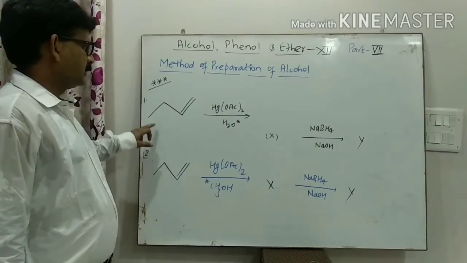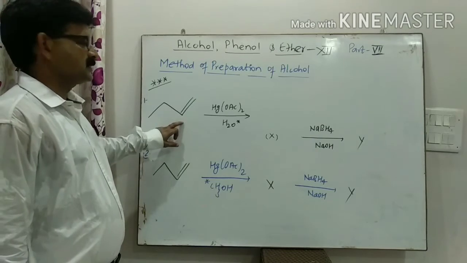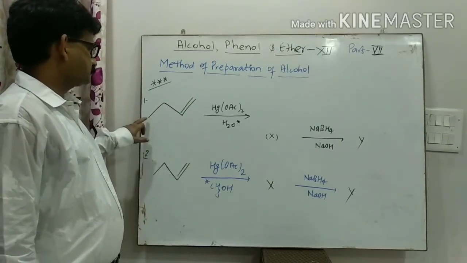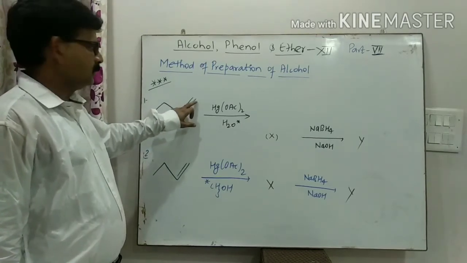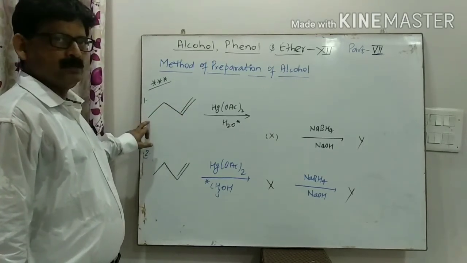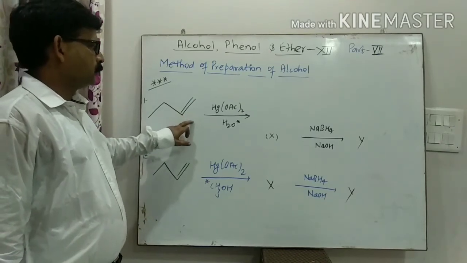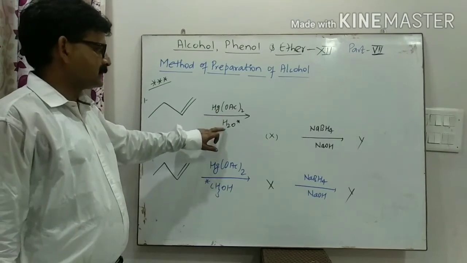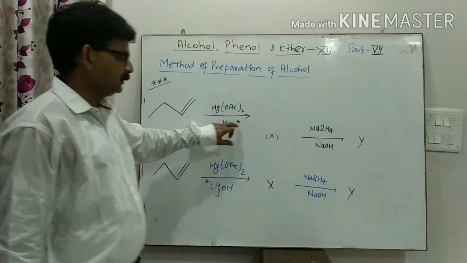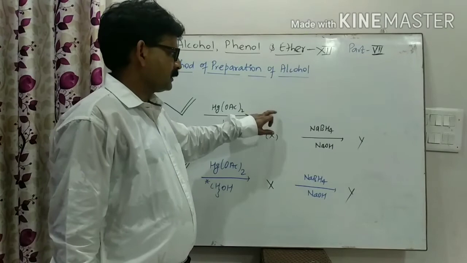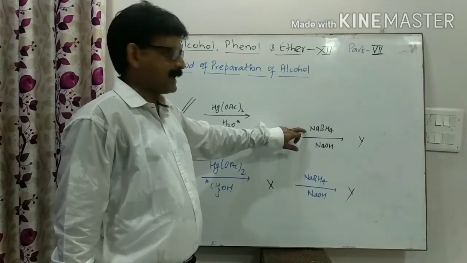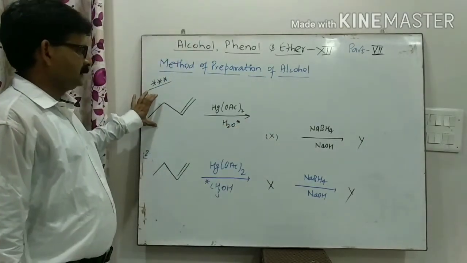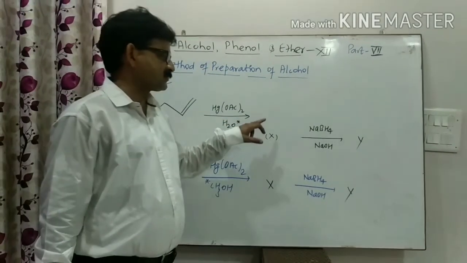Now I am again giving you another equation based on the oxymercuration and demercuration method. There is an alkene, but-1-ene, carbons 1, 2, 3, 4. When but-1-ene undergoes the reaction with mercuric acetate, and in this reaction water is the nucleophile, what is the name of X? And X undergoes reduction with NaBH4 and NaOH, then Y is formed. Clear? Now write the structure of X and Y.